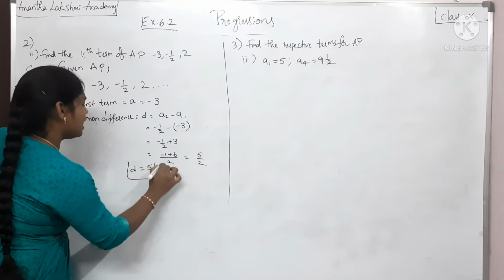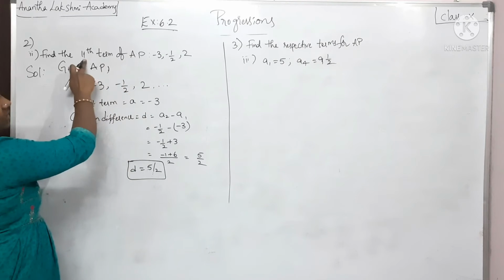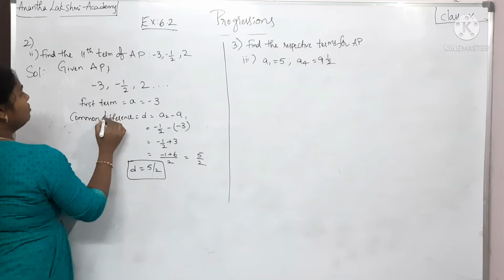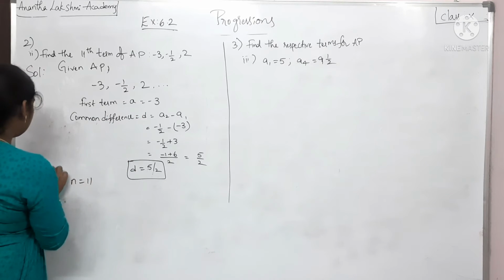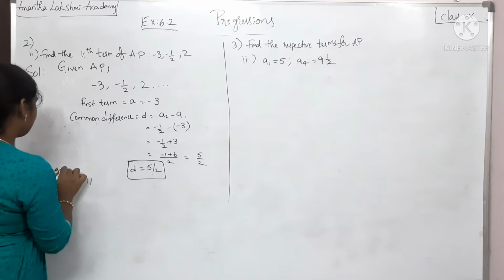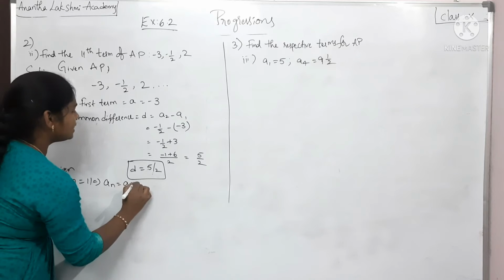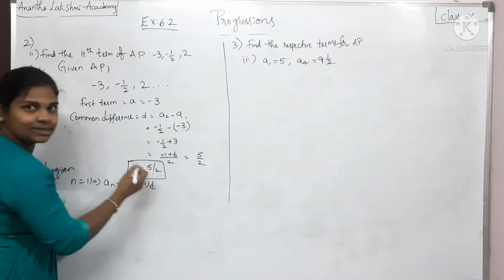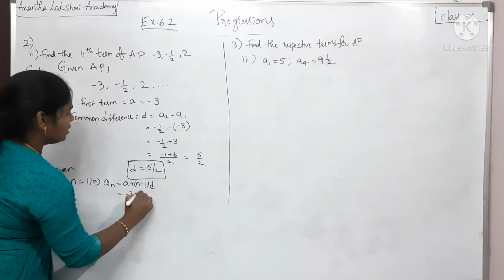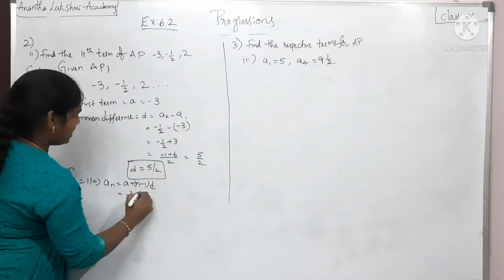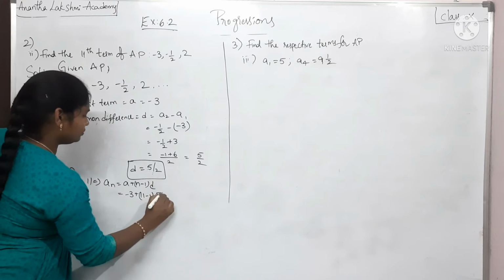Now you know A and D, and N is given, right? 11th term, N is equal to 11. That implies AN is equal to A plus N minus 1 into D. This is a known formula. So I am going to substitute the values: A is minus 3, N is 11 minus 1 into D, which is 5 by 2.